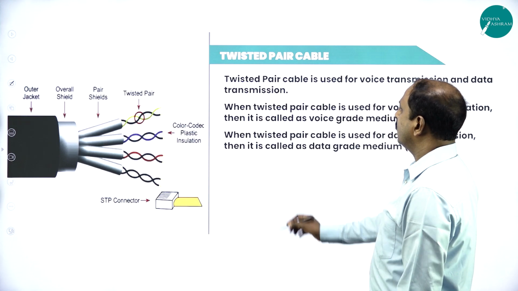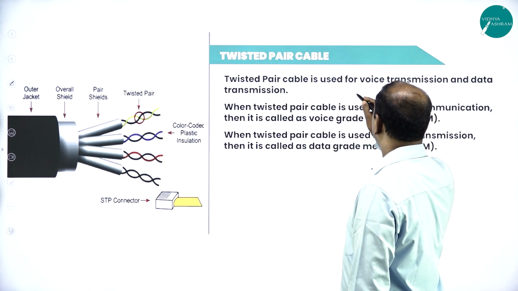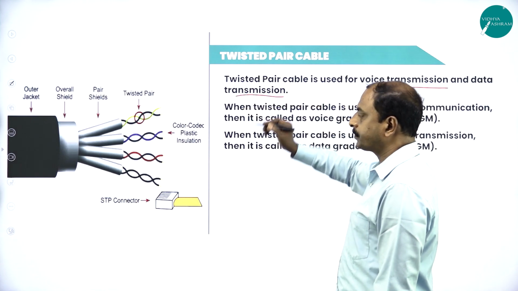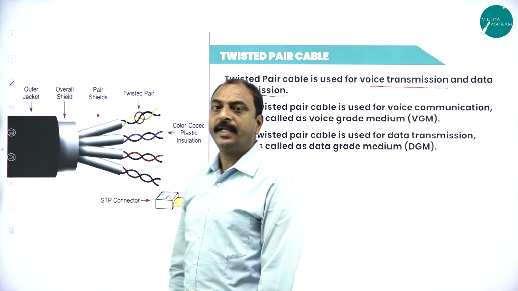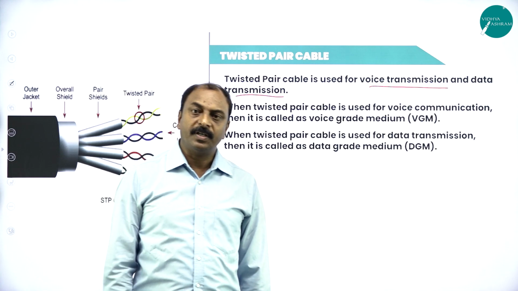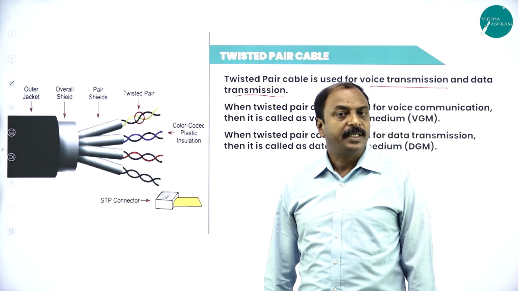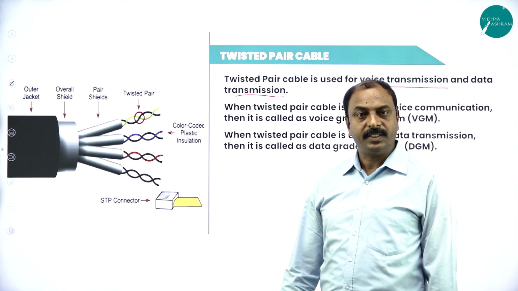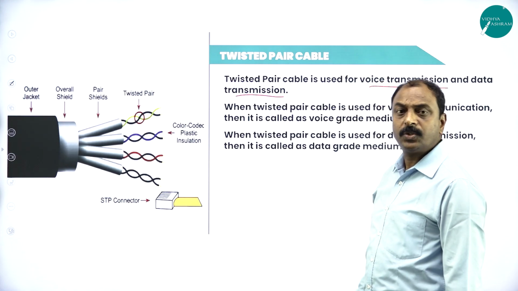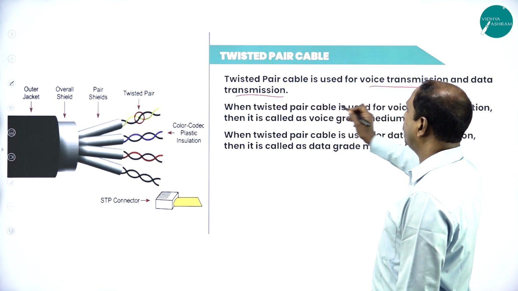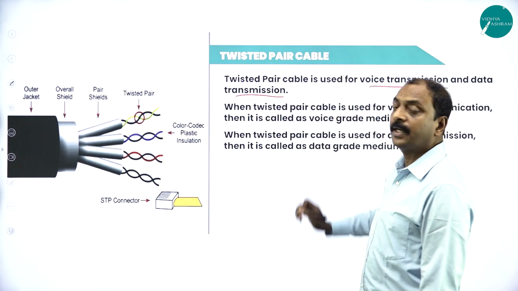The twisted pair cable is used for voice transmission and data transmission. When we connect two computers or peripherals for communication in a network, we can transmit the data as well as voice. We can transmit either voice or data through twisted pair cable.